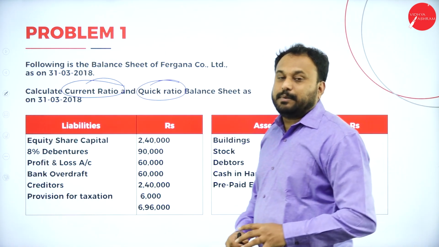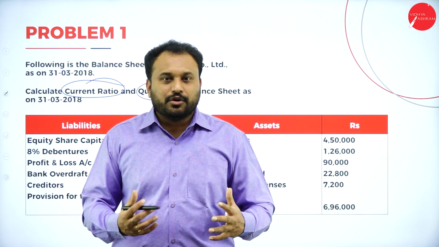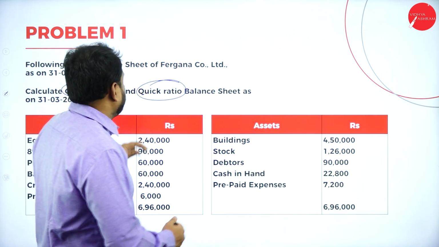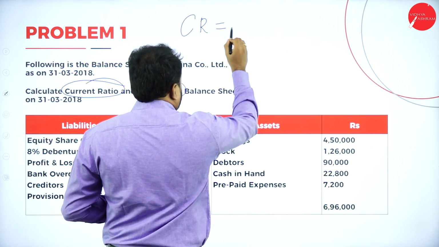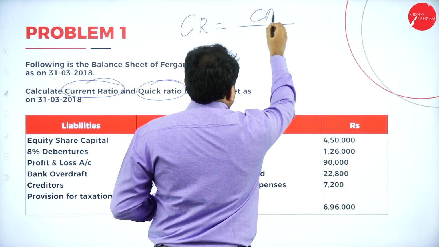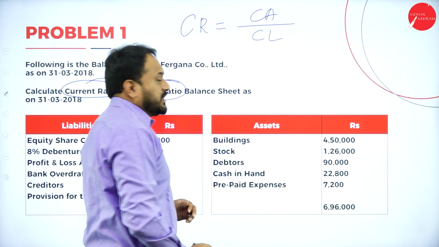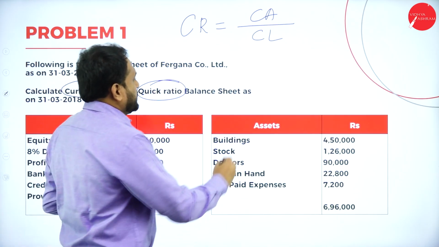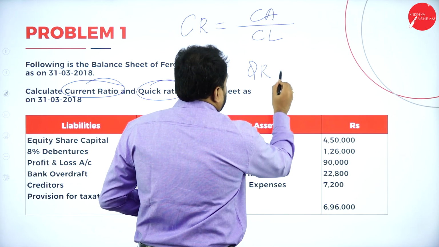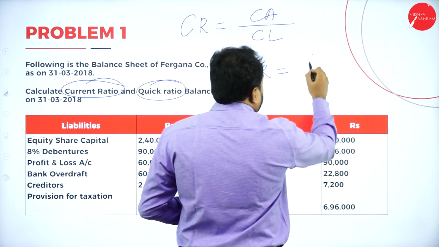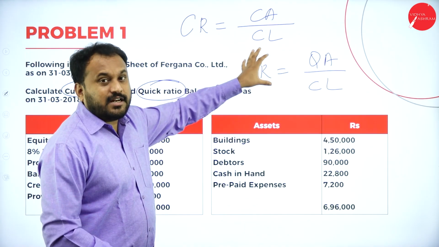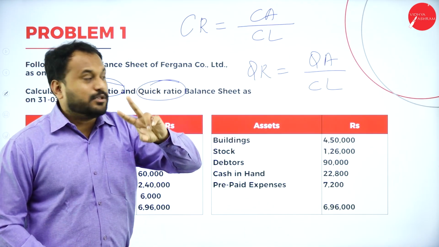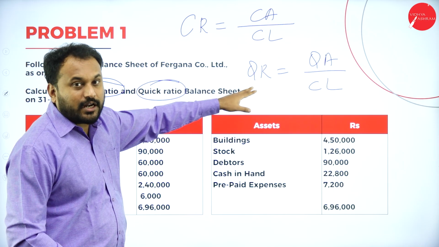So what usually we do is, we go with a formula, right? The formula for current ratio is: current ratio is equal to current asset divided by current liability. Correct. Quick ratio, QR, is equal to QA divided by CL. So that means in liquidity ratios, we have only two: one is CR and the other is QR.